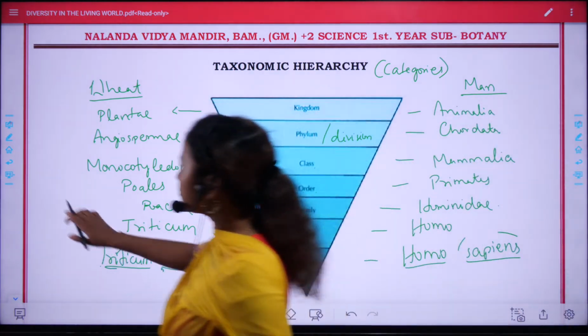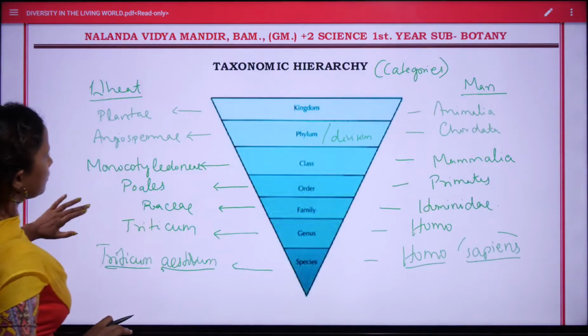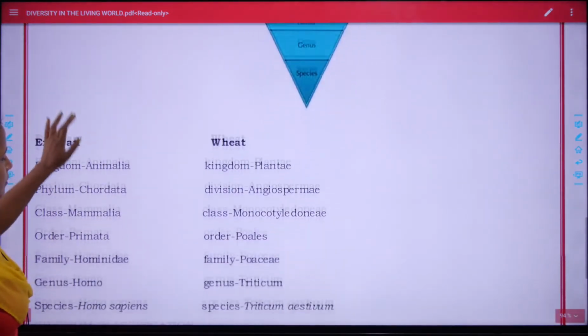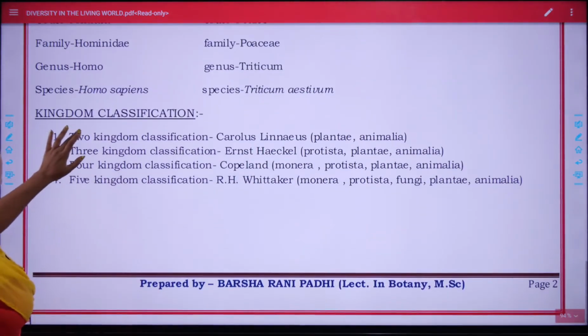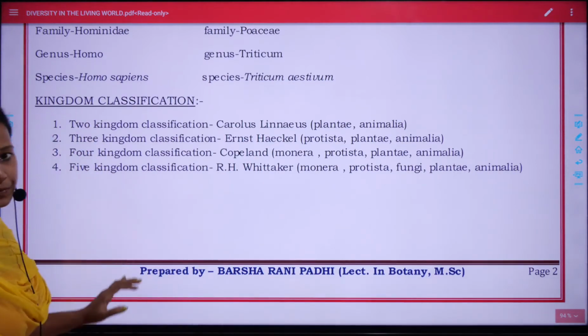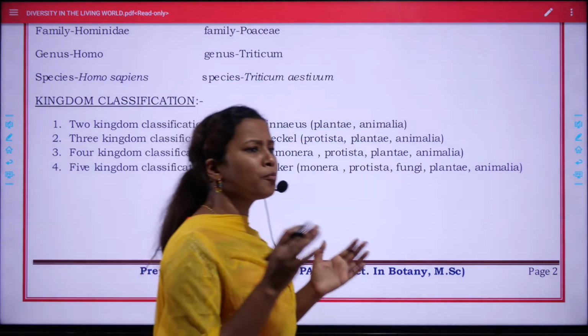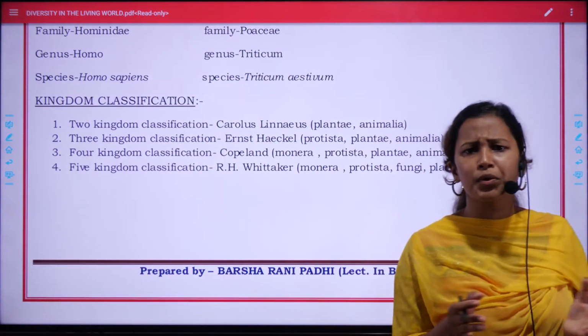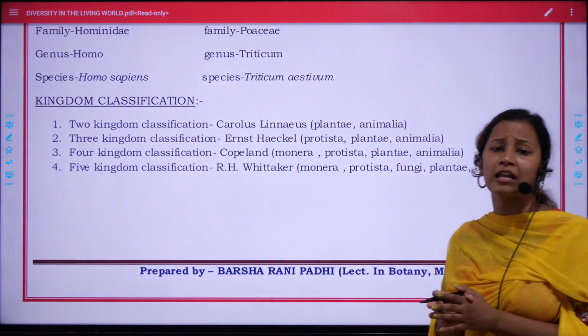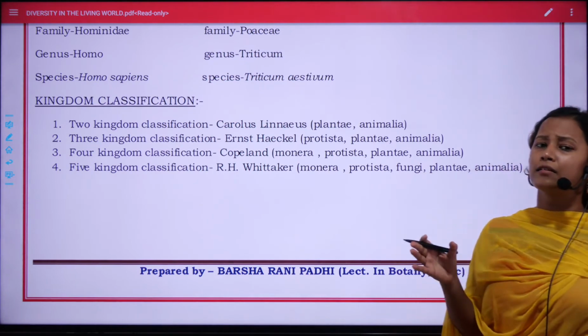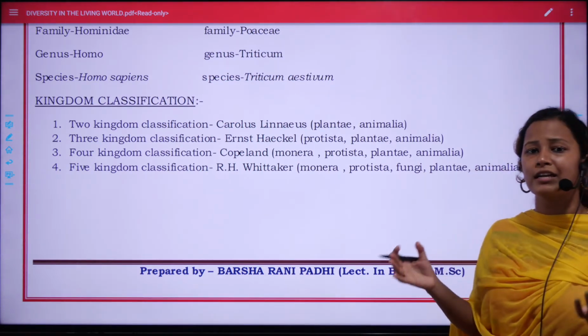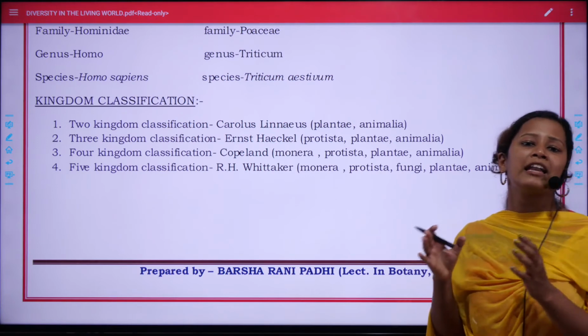Next, let's discuss kingdom classification. From the Vedic eras, humans were always curious about the surrounding animals and plants, and have always categorized them as plant group and animal group.